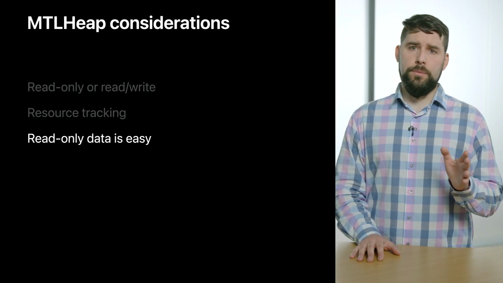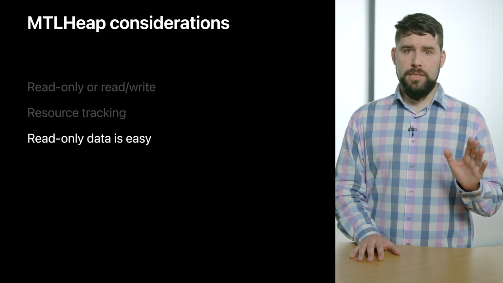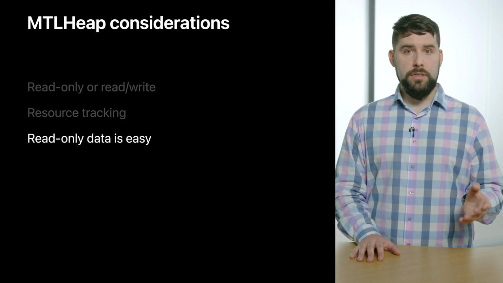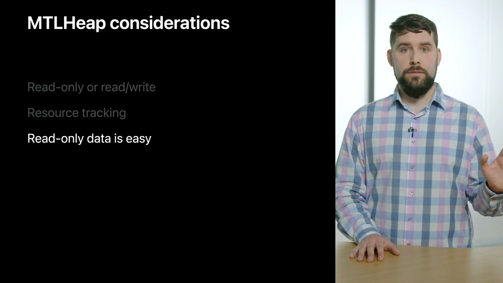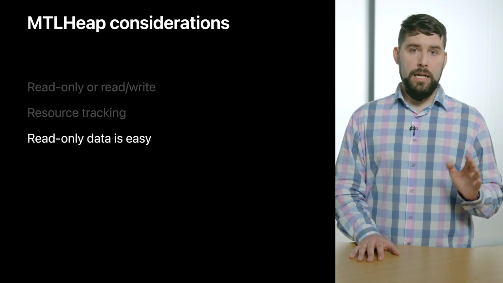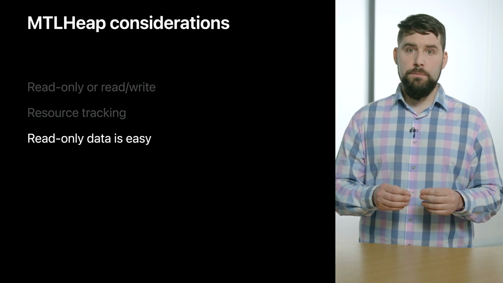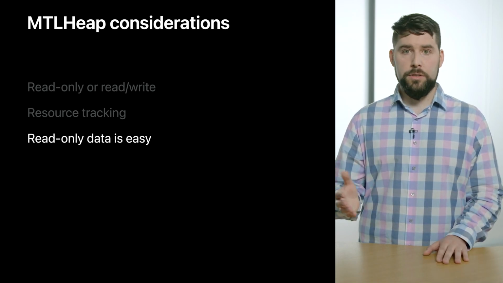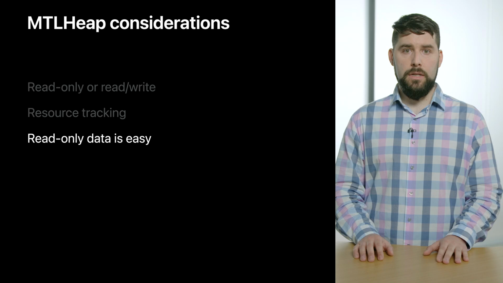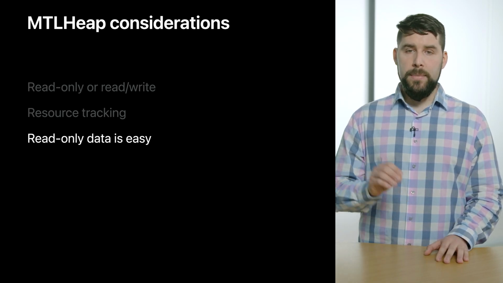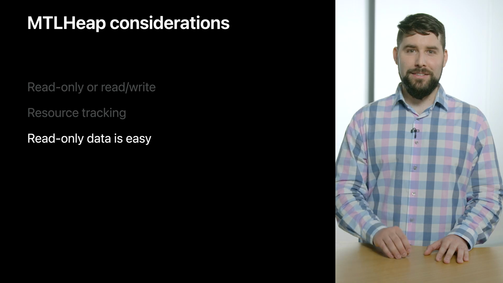Now, this is a lot to remember, so if you only get one thing from this list, please remember this. Read-only data, such as static textures and meshes, are the easiest to handle. Determine the total allocation size and alignment requirements up front, and place these resources in a heap when the app starts or during a loading section in your game. This way, you can later make it resident in a single call with minimal overhead in your critical path.